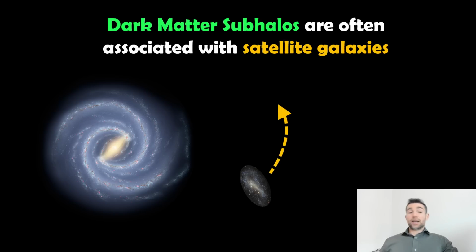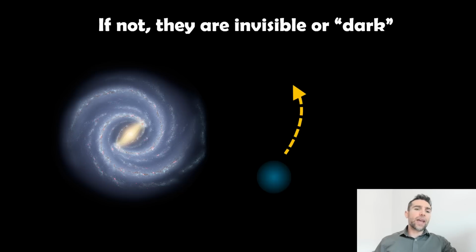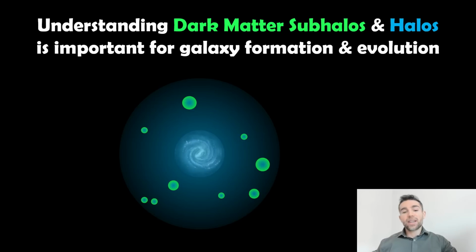So let's take the Milky Way, a spiral galaxy. We have lots of smaller dwarf galaxies that are orbiting around the outside of it. They're known as satellite galaxies. Now, many of these dark matter subhalos are actually halos around these smaller satellite dwarf galaxies. So they'd be associated there on a much smaller scale. Now, they're not all associated with these satellite galaxies. If they're not, then they will be invisible or dark, and then we actually won't be able to directly see them.